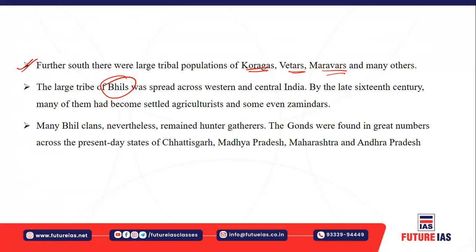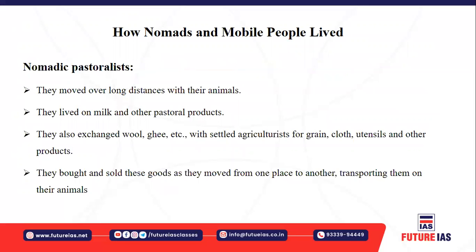So they became settled agriculturists, and they may also have become zamindars. All right. And the Gonds, in present day Chhattisgarh, Madhya Pradesh, Maharashtra, and Andhra Pradesh, remained hunter gatherers, right. So apart from the Bhils, they may have been converted into some form of agriculturalist as well as zamindars, right. And there were also several sets of people who were basically hunters and gatherers.